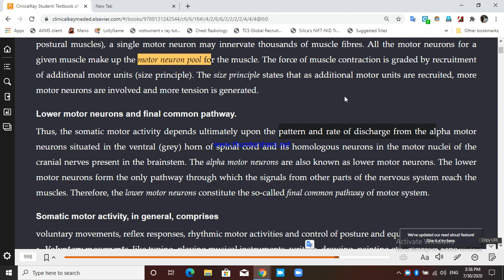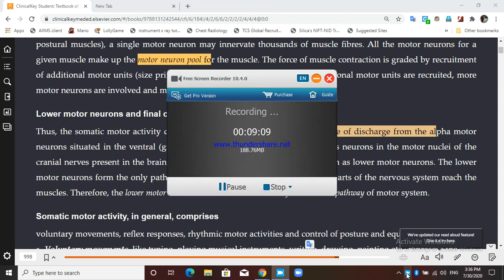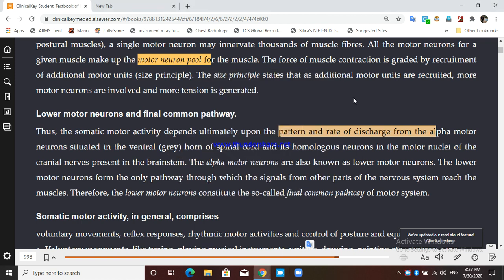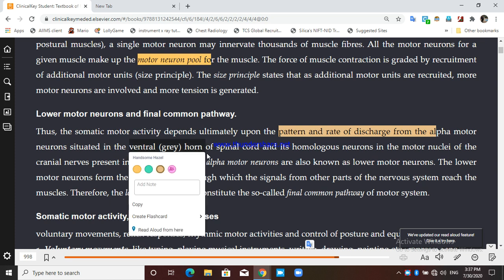Whatever may be the command, the ultimate movement will depend upon the pattern of discharge and the rate of discharge in the alpha motor neuron. And this alpha motor neuron is situated in the ventral gray horn of the spinal cord.